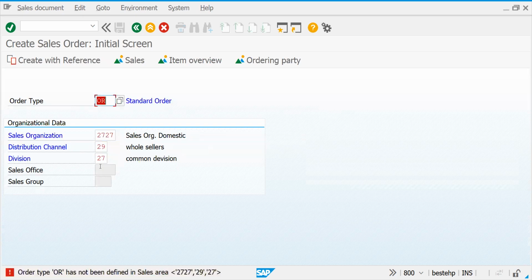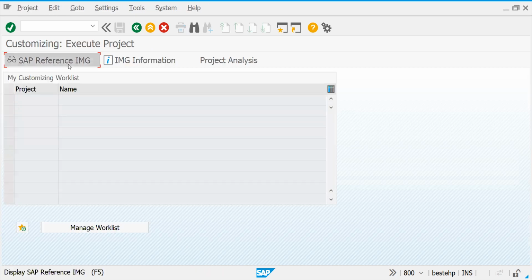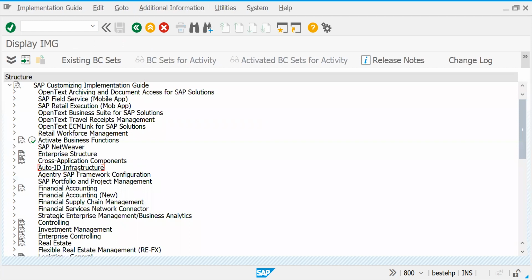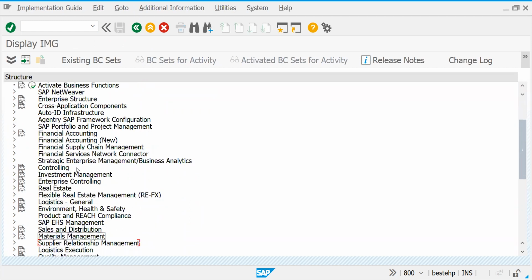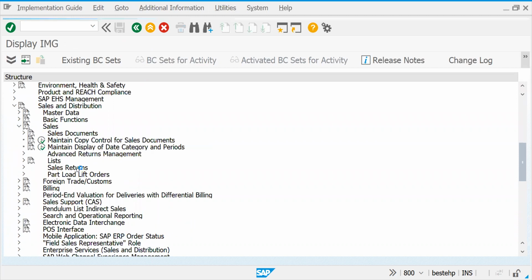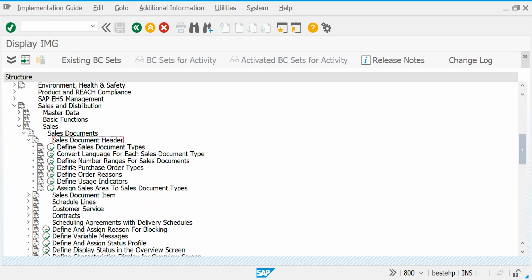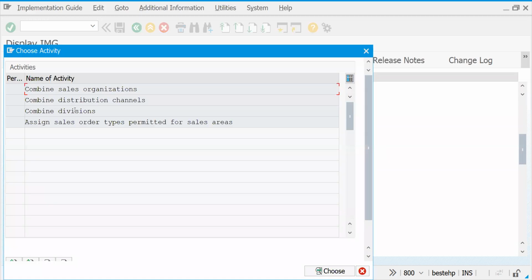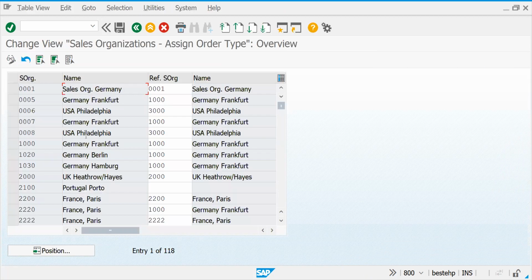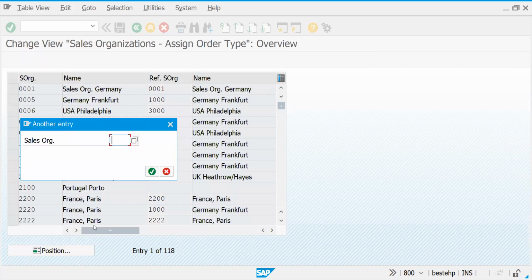So what it is saying is that the order has not been defined for this sales area. If it comes, we have to go to this configuration. Come here, sales and distribution. Within that, sales documents, sales document header. Now if you come here, what is that? Assign sales area to sales document types. Let's make a note of this one. If you get this error, you have to resolve this on your own.